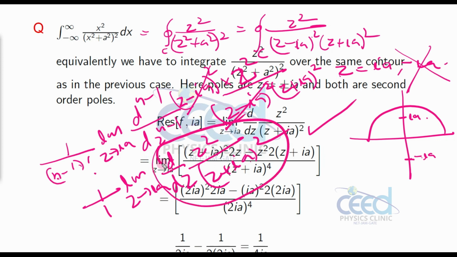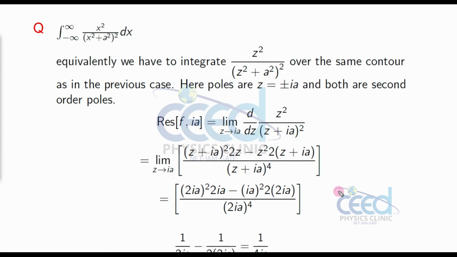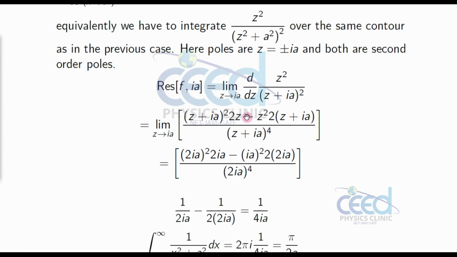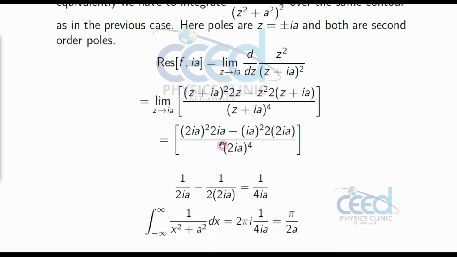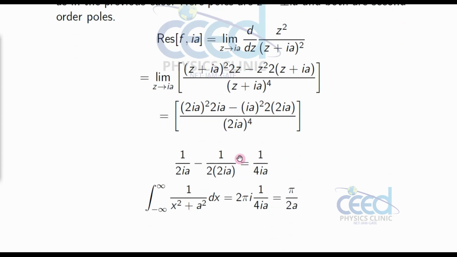When I give the limit z equal to ia, you can substitute the value of z, that is ia, everywhere, and the final result will be 1 by 4 ia. That will be the residue.